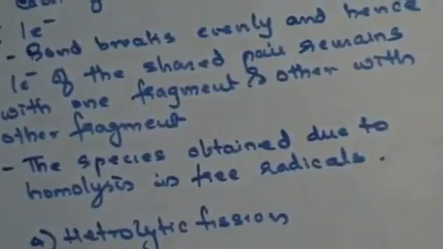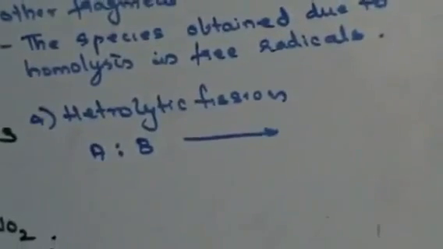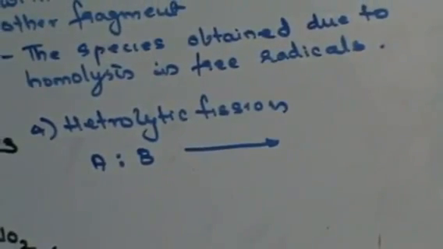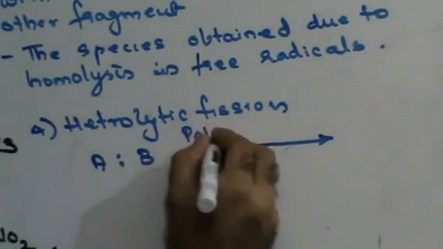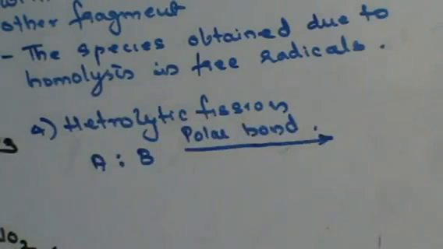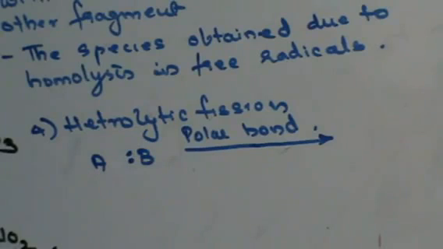Let's assume I have A, B, a covalent bond. Let's assume that I break it. Now this particular bond, let us assume, is a polar bond. What is a polar bond? Generally, when covalent bonds are formed, the electron pair is equally shared by both the atoms. But if a covalent bond is formed between atoms of different elements, due to the difference in their electronegativity, the electron pair is slightly shifted towards one atom and slightly shifted away from the other.